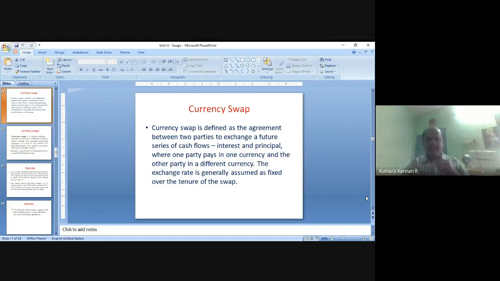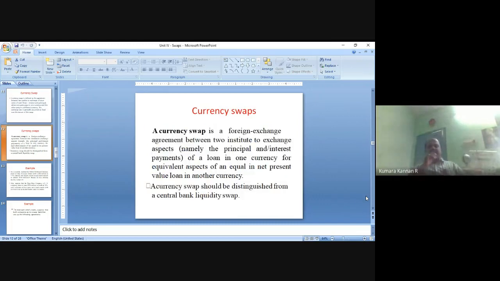That's why it is written: a series of cash flows, both interest and principal, both are included. Right? Principal is swapped and principal is repaid. Both are involved. One small example we see now.